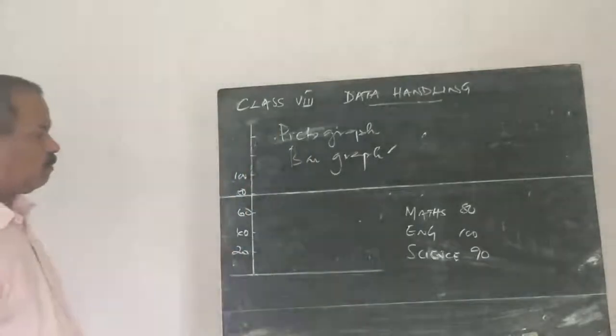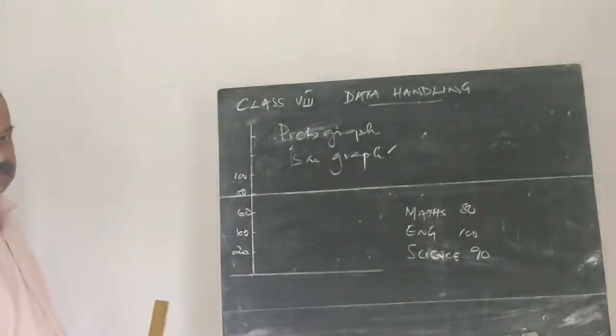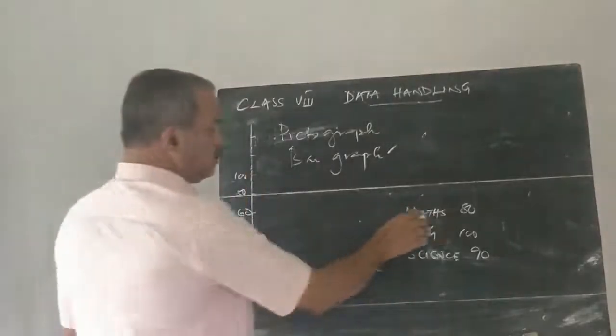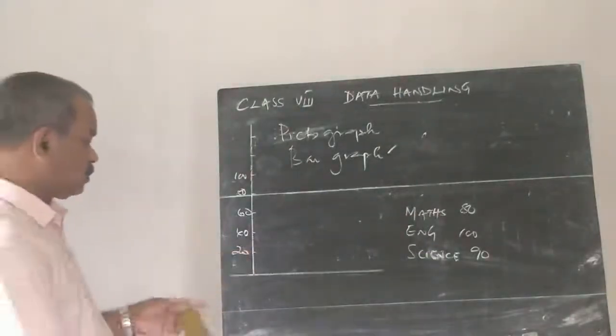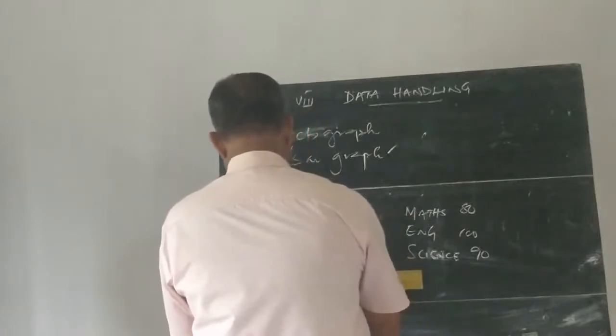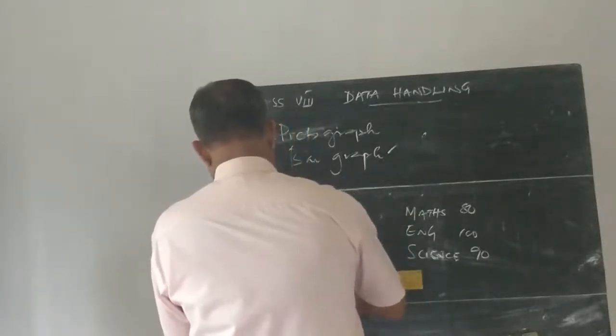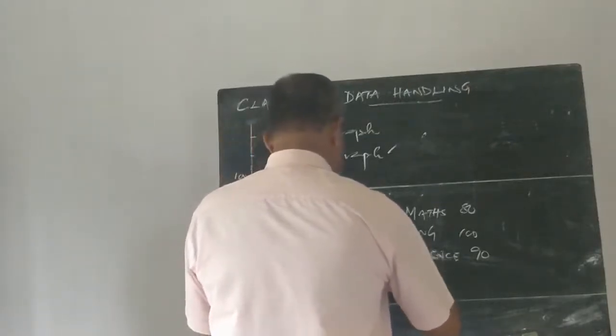Now maths. The student scored 80 marks in maths. So to represent this subject, we can erect a rectangle. Here also we can mark the uniform distances, like we marked on the vertical line.